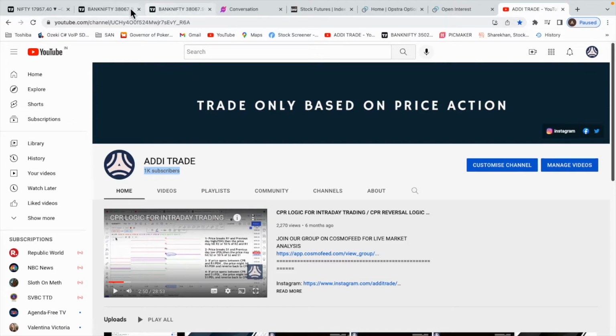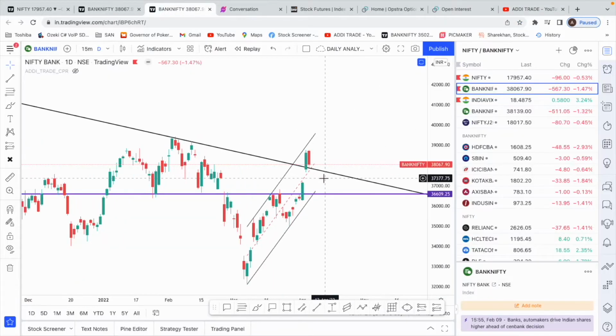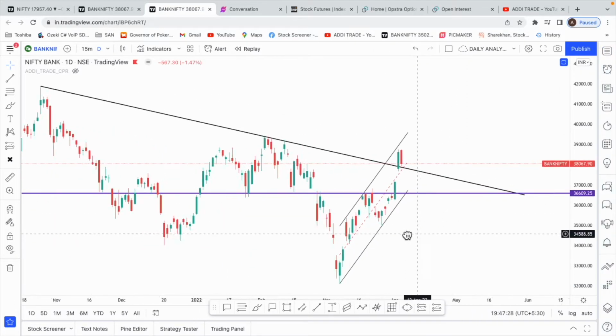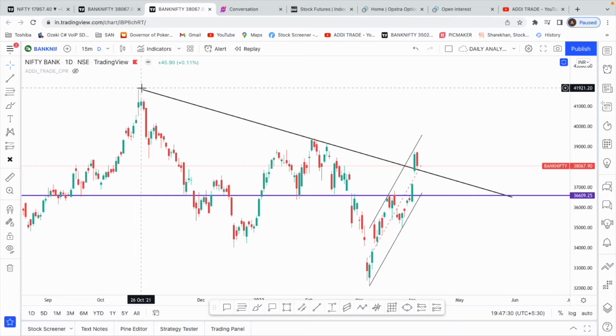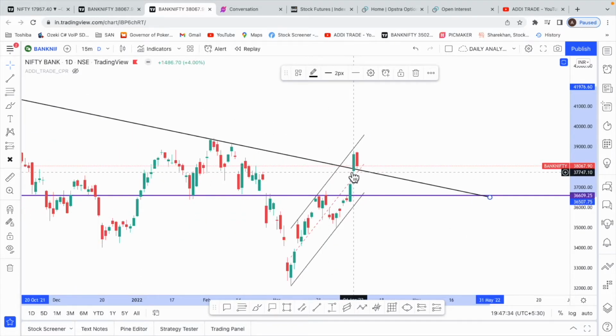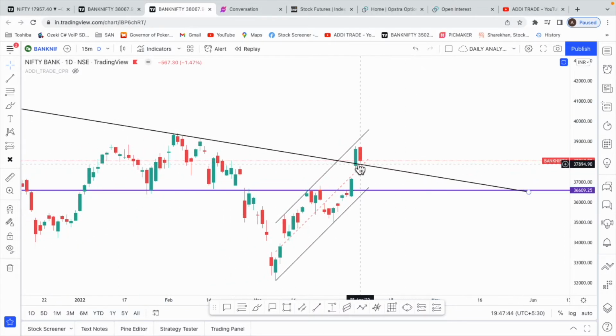Now, this is the daily chart of Banknifty that I've opened. See, we had this trend line. We've been tracking this trend line for the past few days, when Banknifty was going up. Yesterday the move came based on news that the HDFC twins are having some sort of a merger. So that caused some short covering and we got a nice rally. And today there was a very good follow-up for that. A huge bearish candle has come.